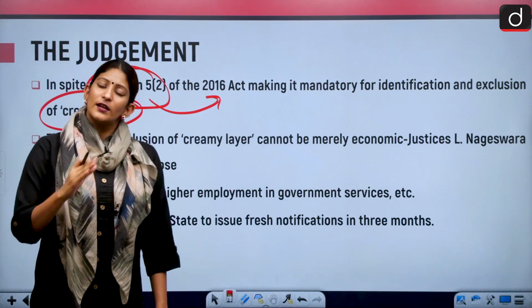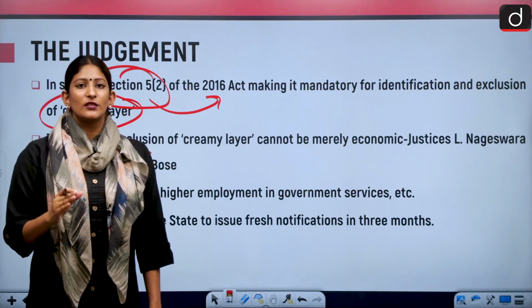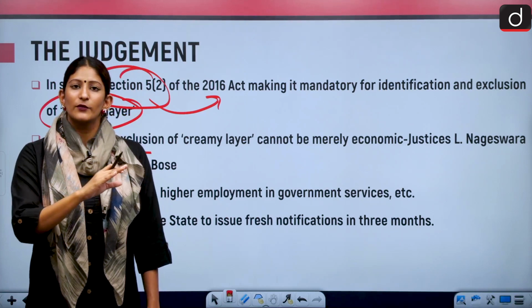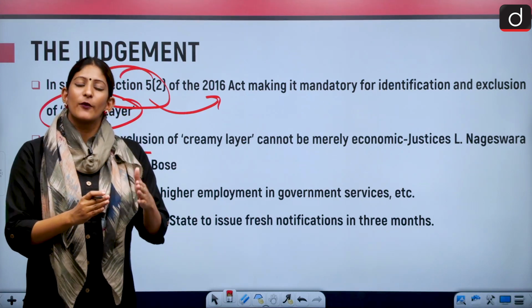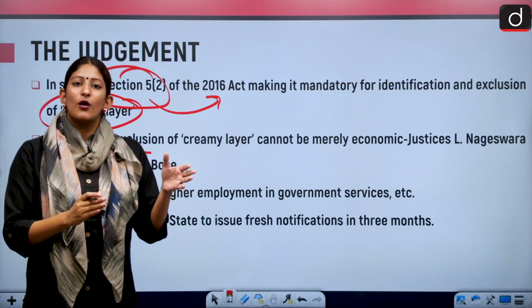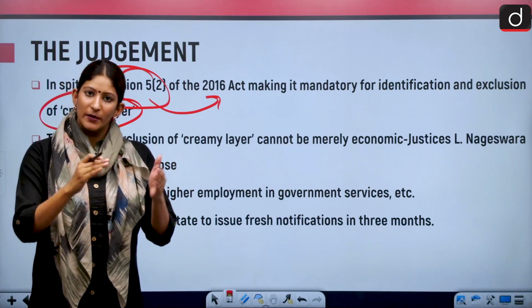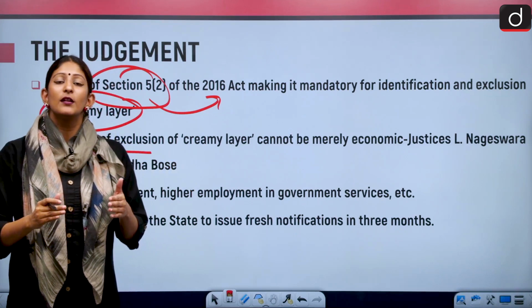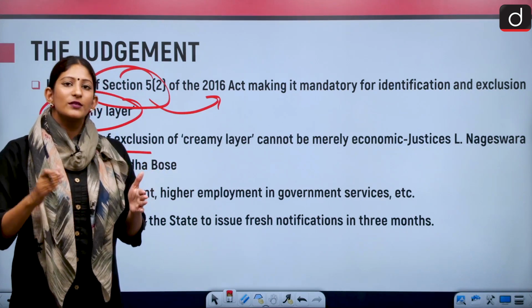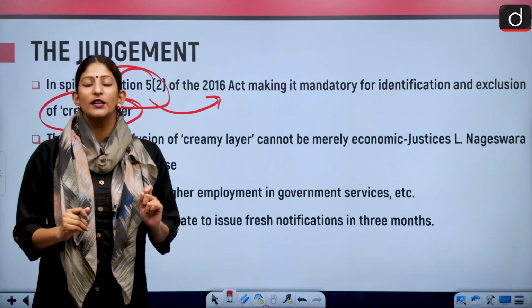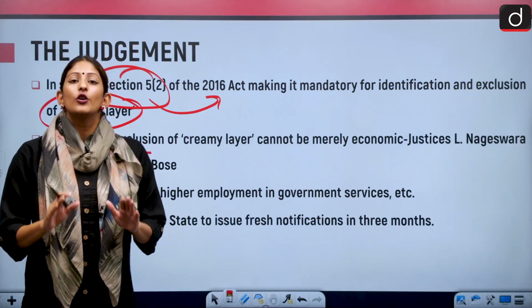Again, there was a subcategorization in the 2018 notification: benefits up to an income of 3 lakh per annum, and the remaining to people who earn 3 to 6 lakh per annum. It is because of that only that the court has said, no, you cannot do this.